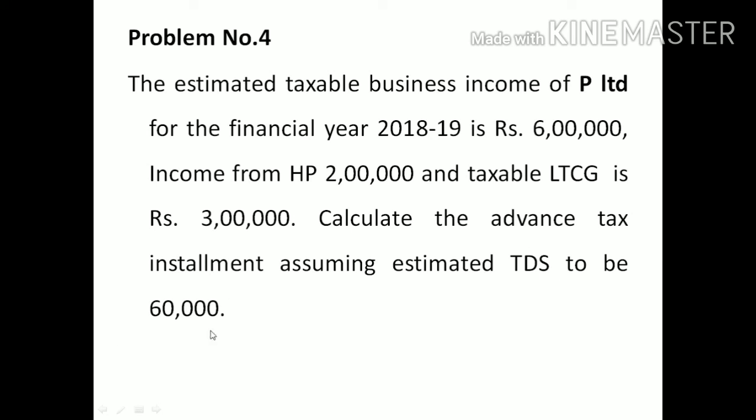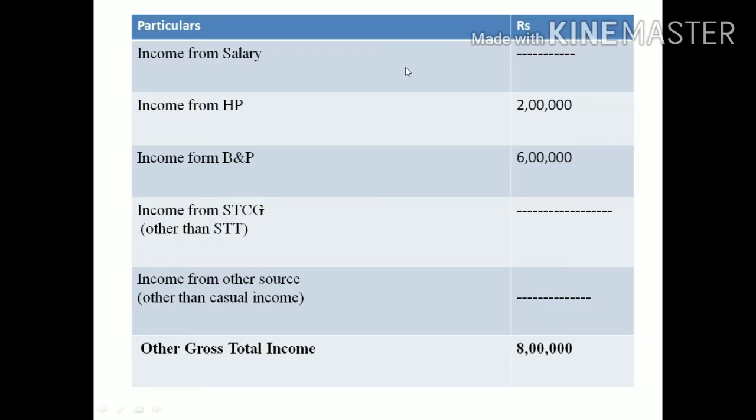The estimated TDS is 60,000. With the help of this information, we will go forward with the calculation of advance tax payment. First we have to calculate the total income of the company P Limited. There is no income from salary because it's a corporate assessee. Next, income from house property is 2 lakh. Income from business and profit is 6 lakhs.